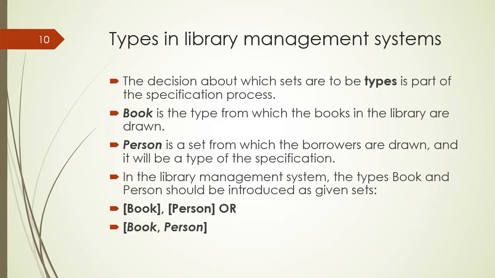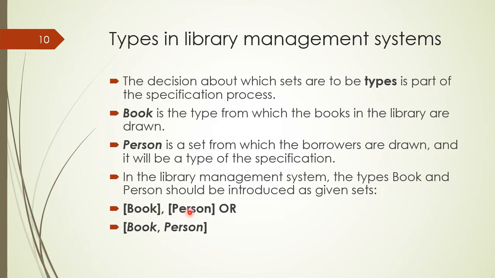In the library management system, the type book and type person should be introduced, and for the Z specification we will use square brackets around the set book, and in this way we have declared book as a type.